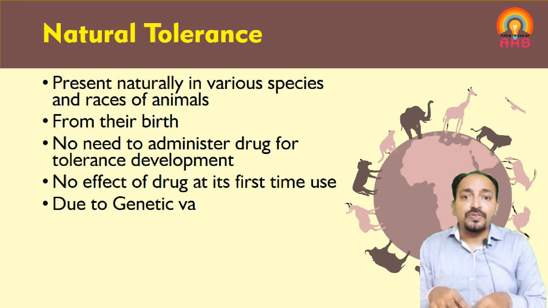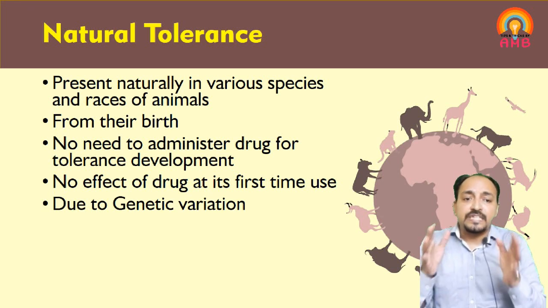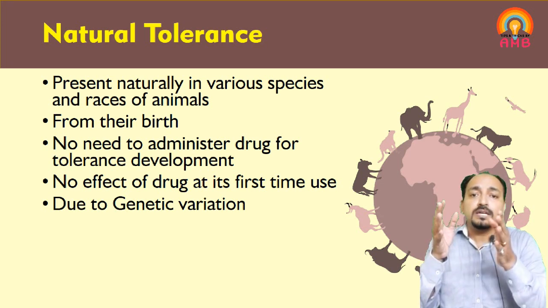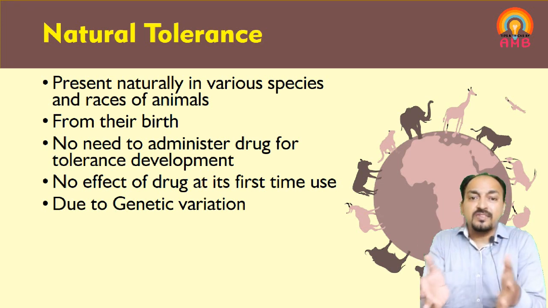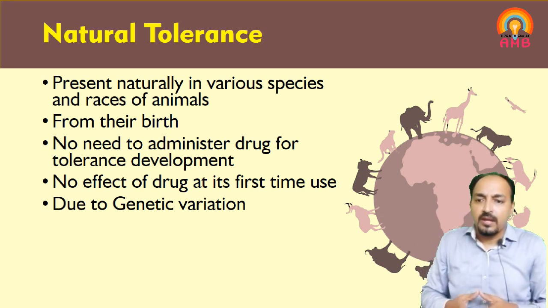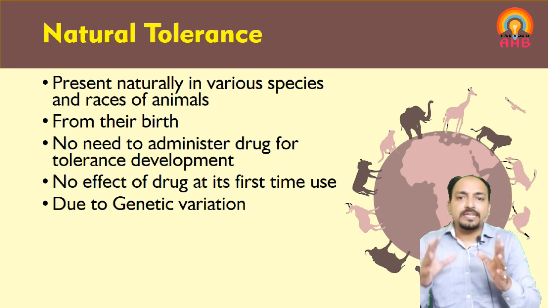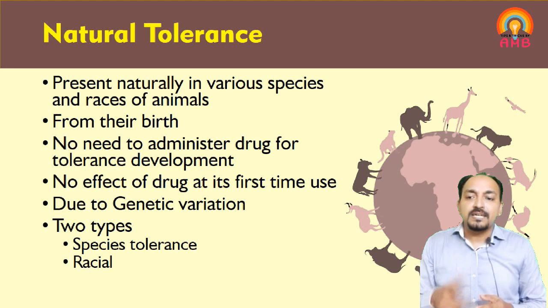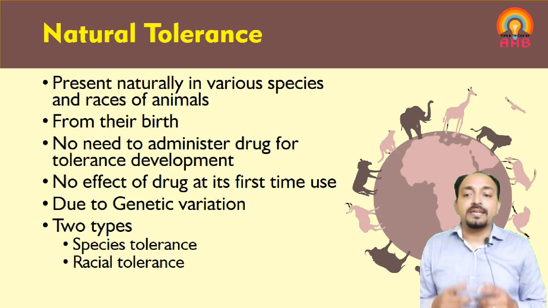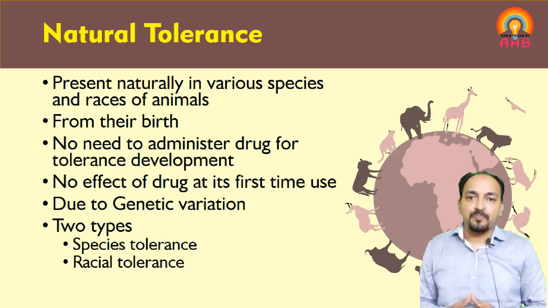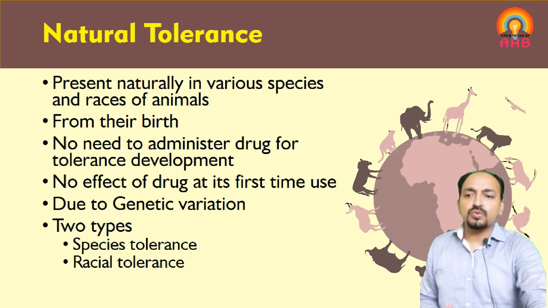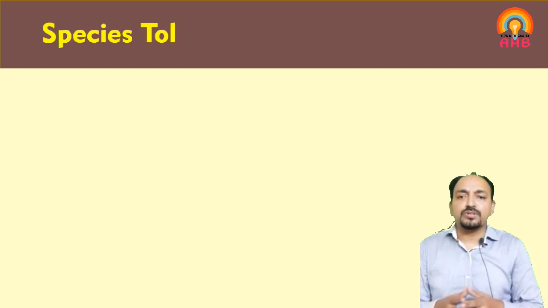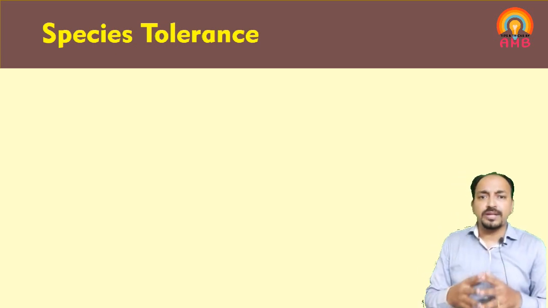This type of tolerance is natural tolerance. This happens mostly because of genetic variation among animals, species or races of animals. Depending upon that, it is subdivided into two subtypes. First is species tolerance and second is racial tolerance. We will discuss these two subtypes of natural tolerance. First we are going to discuss species tolerance.